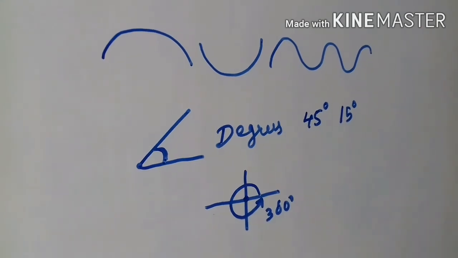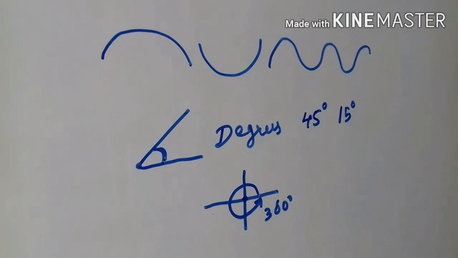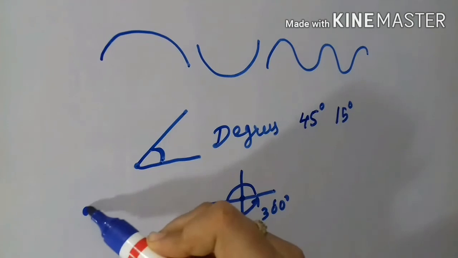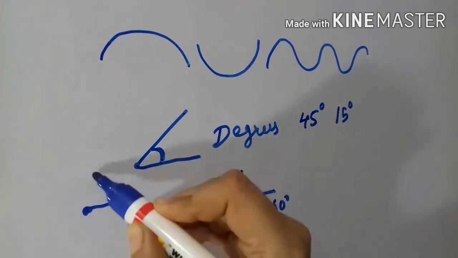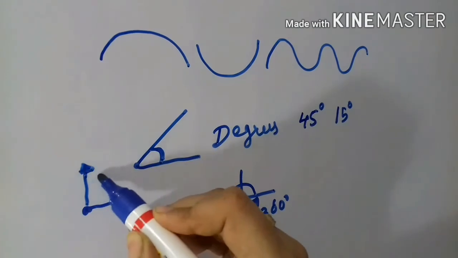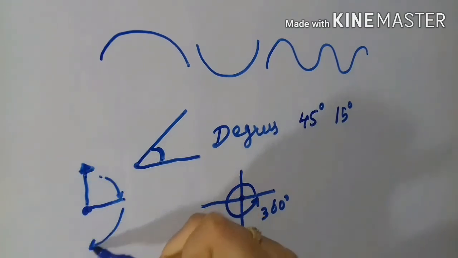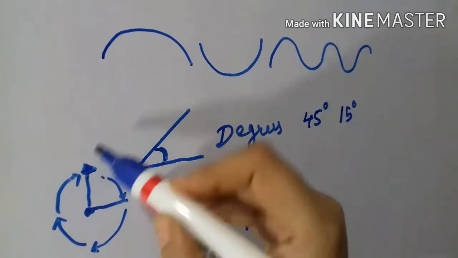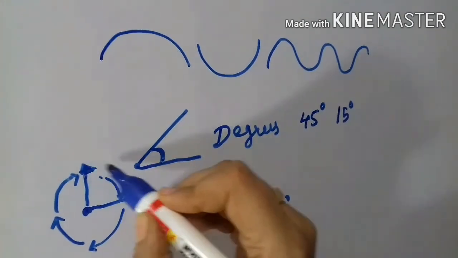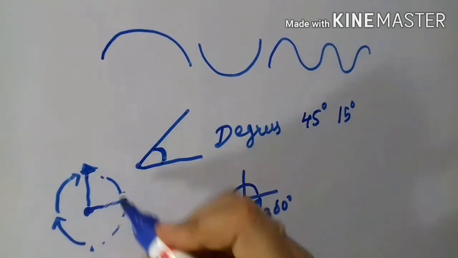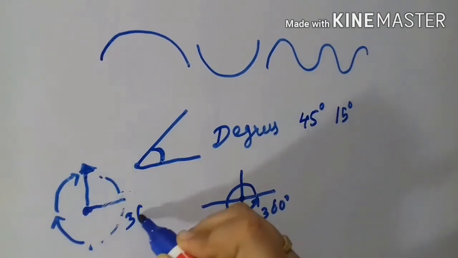How will it come? Suppose you have a clock in your home, so the clock's needle, how will it move? It will move like this, like this, like this, and like this. From here to here to here to here. The clock needle will move 360 degree.